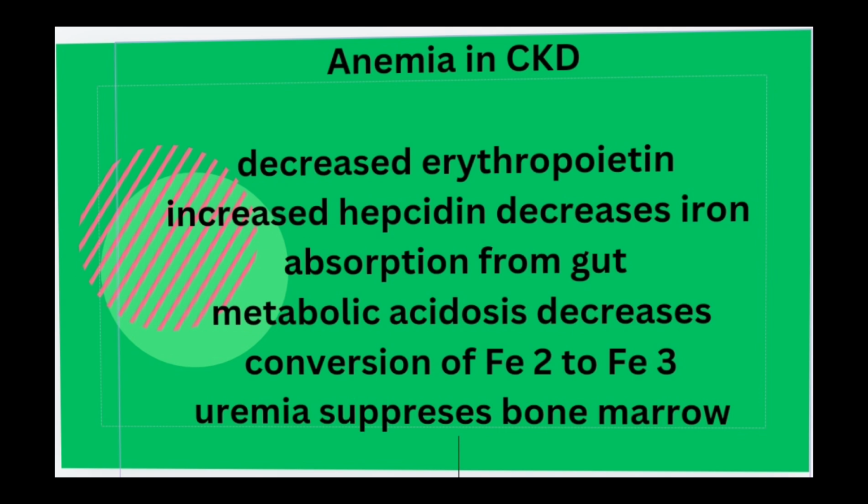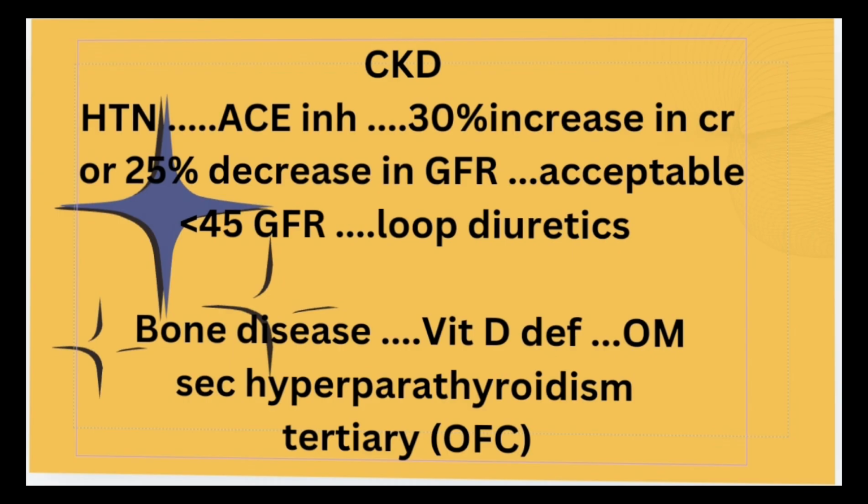So, if iron is less in CKD, we can give oral iron for 3 months. But if it does not increase after 3 months of therapy, then we can give IV iron as well. Our target is 10 to 12 gram per deciliter of hemoglobin. CKD is also associated with hypertension, and usually the first choice of drug is ACE inhibitor. 30% increase in creatinine or 25% decrease in GFR is acceptable, and it does occur if we start ACE inhibitor in patient with CKD because it decreases filtration pressure. If GFR is less than 45, then we give loop diuretics.